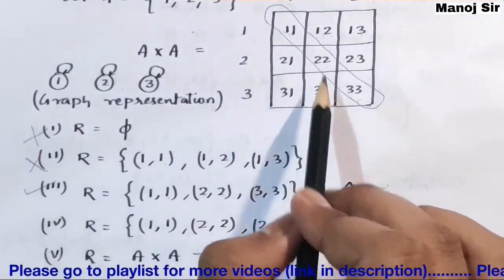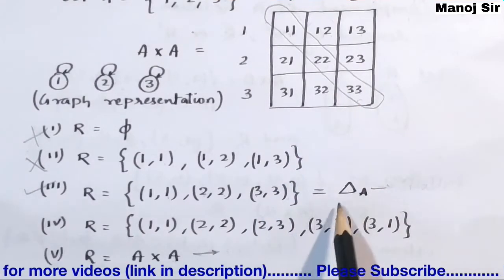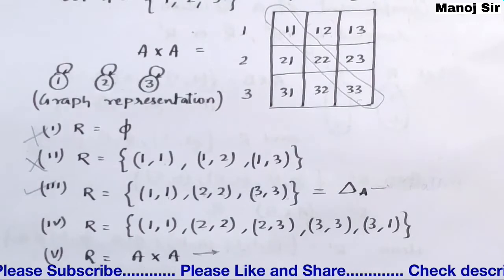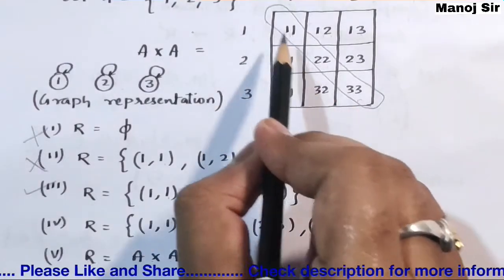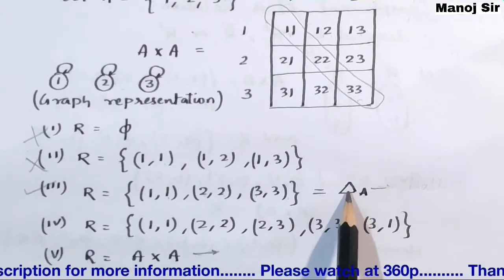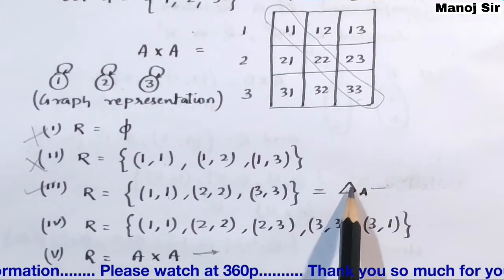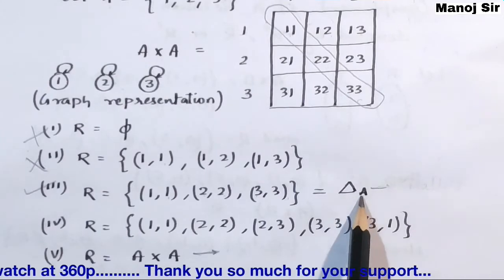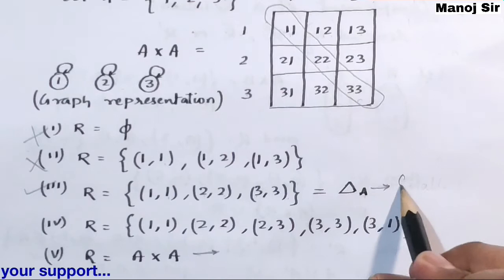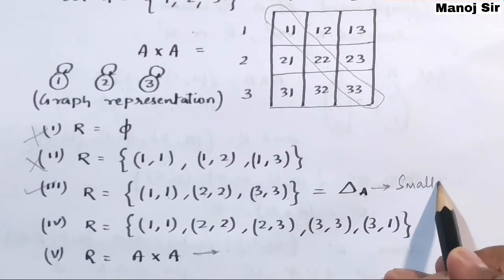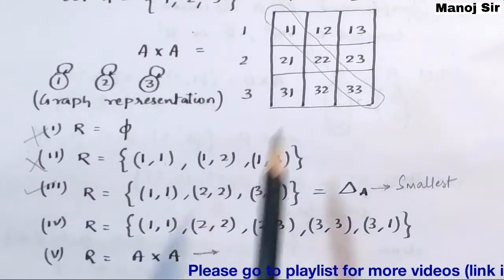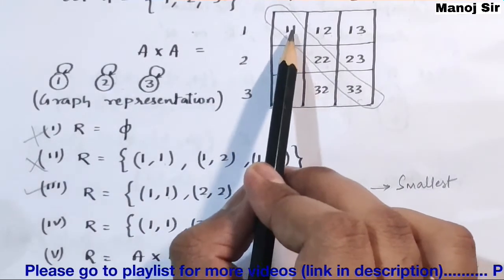are reflexive pairs, we can say this is also my diagonal. Yes, this is my diagonal pair. All the diagonal pairs are reflexive pairs, so we can say this is my diagonal pair, that is delta A. Simply write a triangle and in subscript you need to write A. And this is the smallest possible reflexive relation.